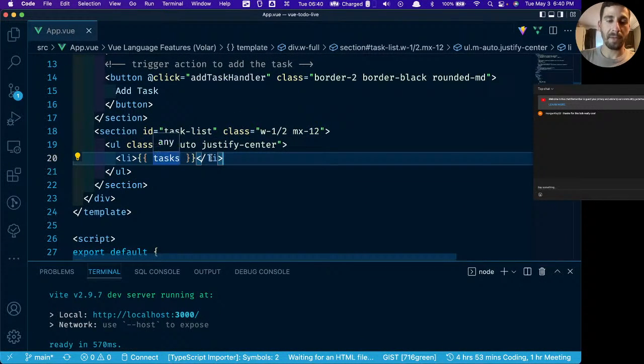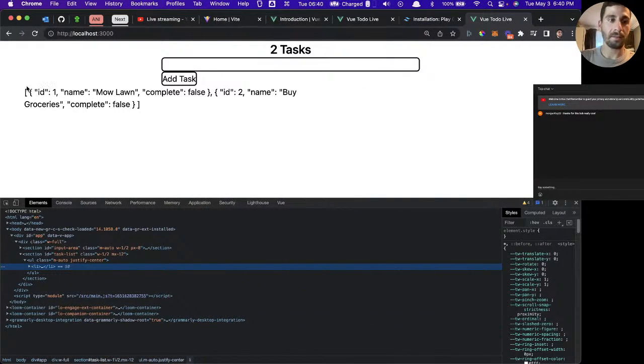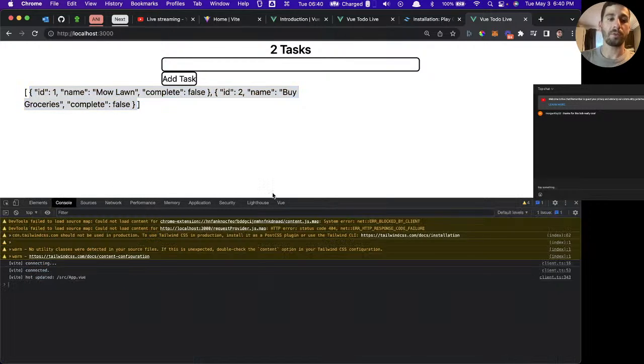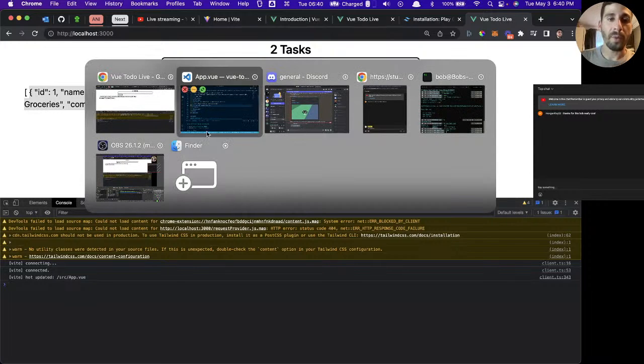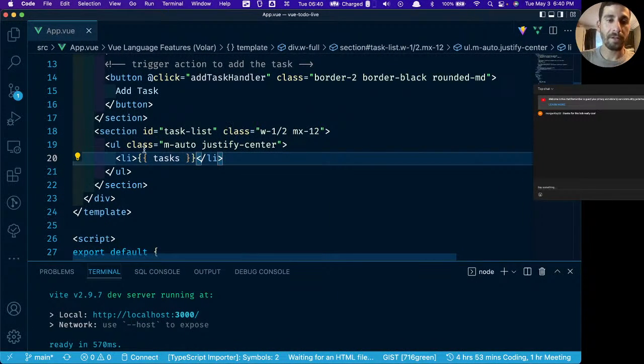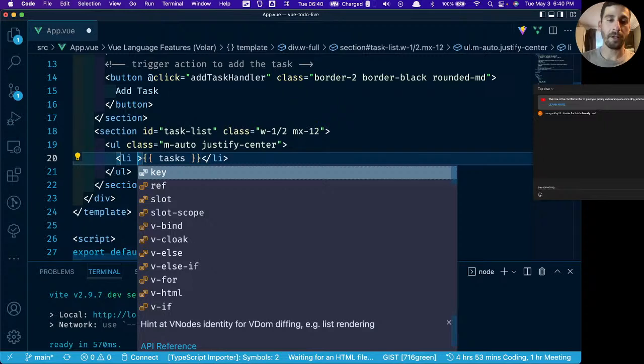So we have our tasks being printed out, and the tasks is just an array with 2 objects in it. This isn't what we want. What we want is we want them to iterate as a list. The way that you do this in Vue, very, very easy. On the list item, we're going to add a directive called v-for.